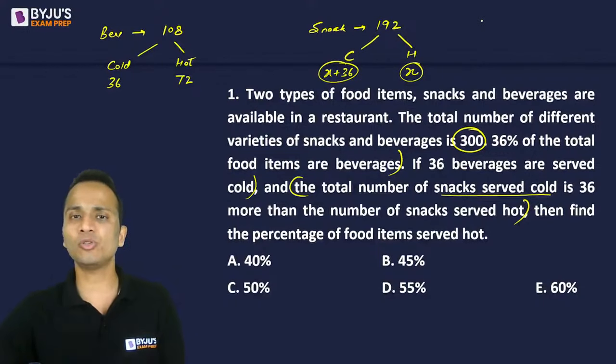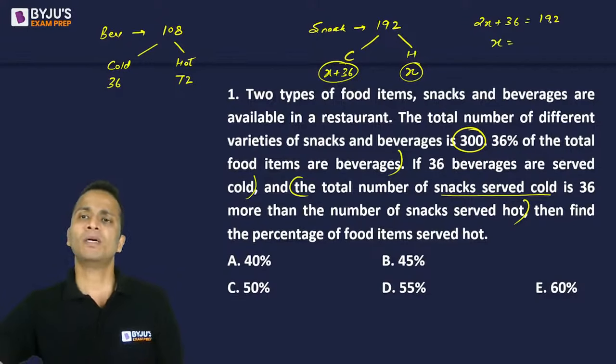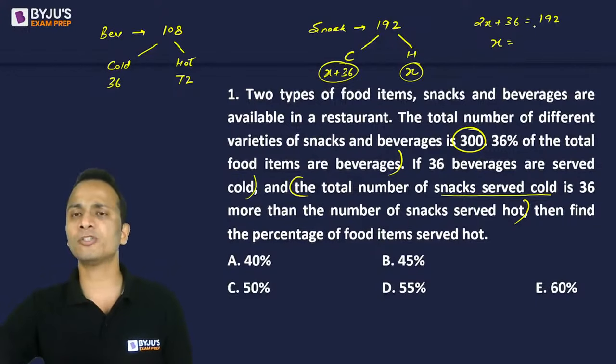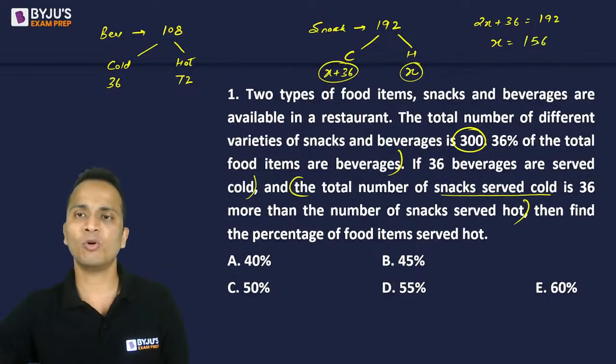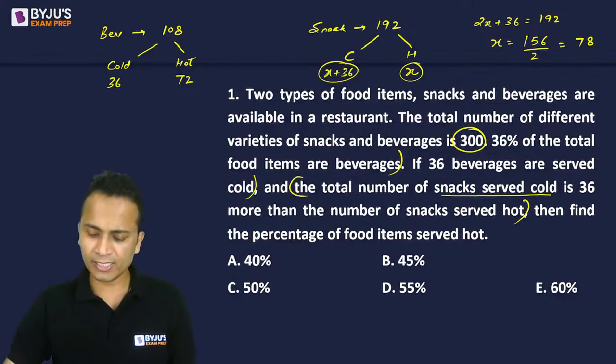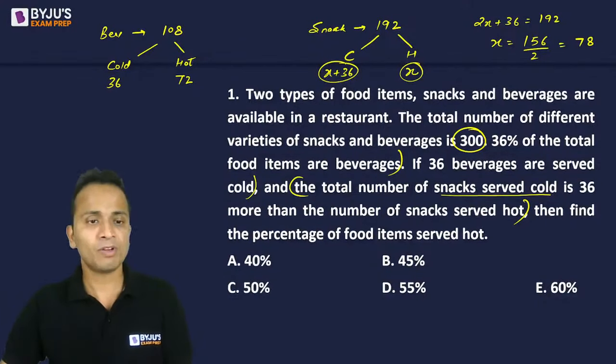So I'll add these two. So I can write 2x plus 36 is equal to 192. So let's calculate the value of x. 192 minus 36, it will be 156. Okay, divided by 2, and that will come out to be 78. So what is the value of x? 78. All right, fine.